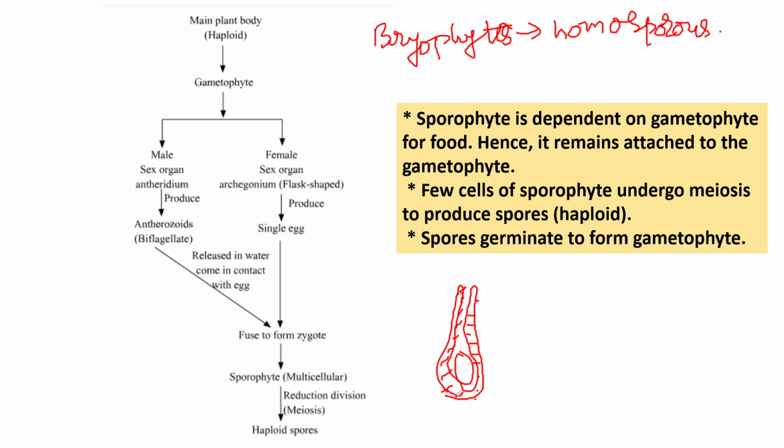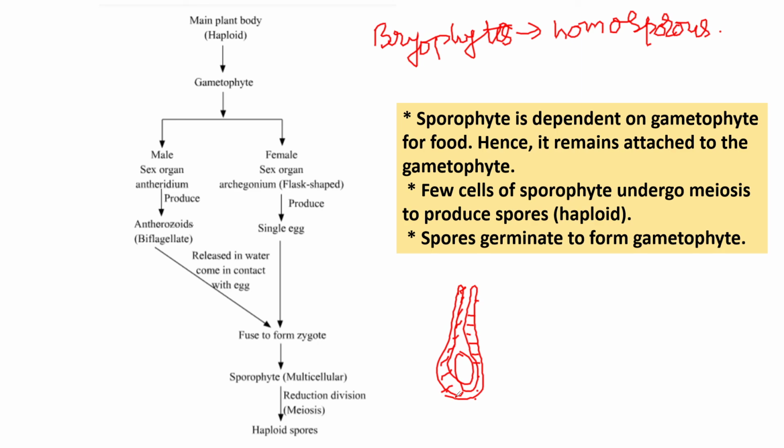The antherozoid penetrates the egg and fertilization takes place. With the result of fertilization, the zygote, which is 2N, is formed. The zygote begins to develop into a multicellular embryo just after fertilization without going through any rest period. The venter cell enlarges along with the developing embryo to form the protective envelope called calyptra. This word you need to remember, it is very important.